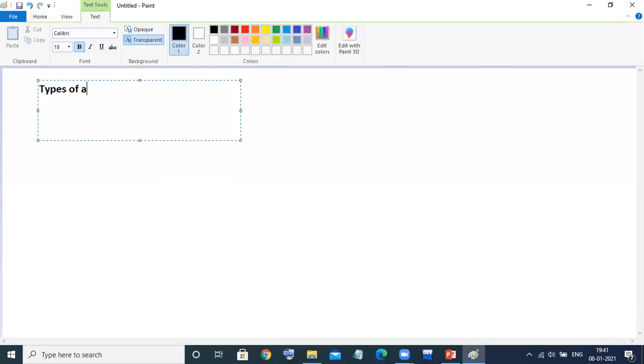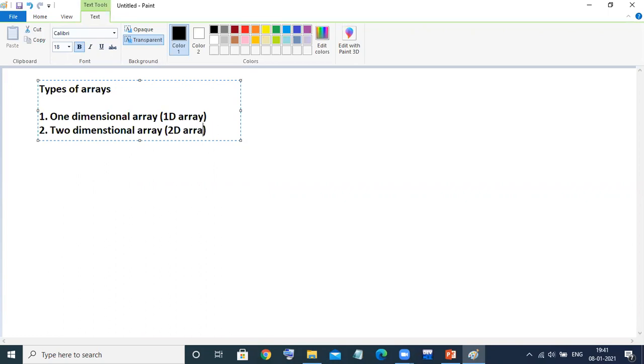So, types of arrays. There are basically two categories of arrays. One is the one dimensional array. Second is the two dimensional array. A one dimensional array is also called a 1D array. This is one, this is not I. One dimensional array is the 1D array, and this is called what? 2D array.